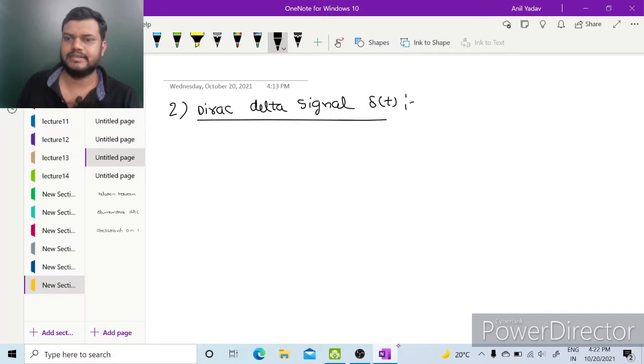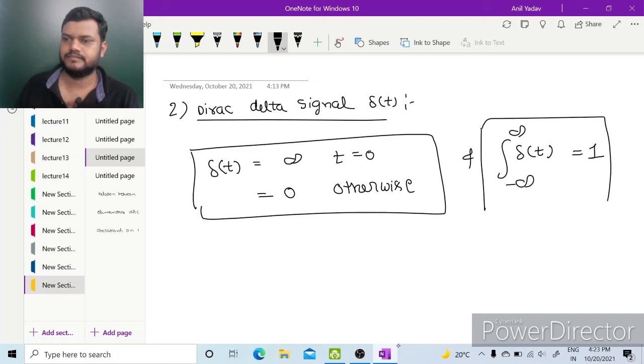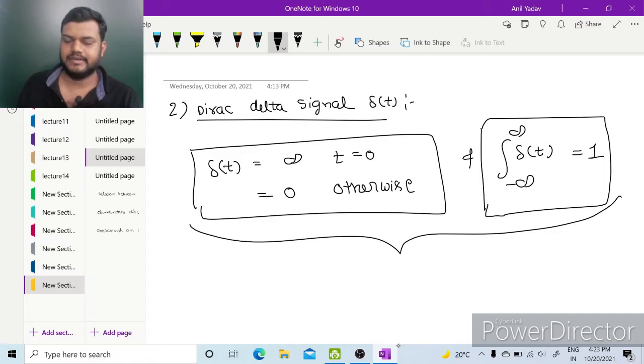Next is the Dirac delta signal, delta(t). So this delta(t) has value infinity at t equal to 0, it is 0 otherwise, and the area under the curve is always 1. So this is the complete definition of the Dirac delta signal delta(t).